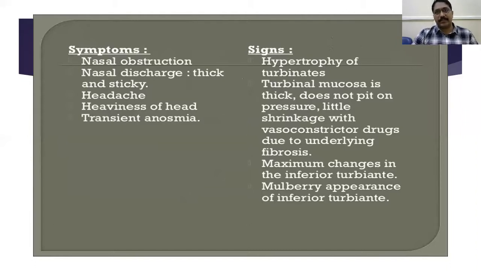What are the signs in hypertrophic rhinitis? There is hypertrophy of the turbinates. The turbinal mucosa, as I told you already, is thick and does not pit on pressure, with little shrinkage with vasoconstrictors. That is the difference from simple rhinitis. The maximum change is in the inferior turbinate, and the mulberry appearance of the inferior turbinate is an entrance question. Mulberry appearance of the inferior turbinate is seen in atrophic rhinitis, hypertrophic rhinitis, vasomotor rhinitis, or none of the above? Mulberry appearance is seen in hypertrophic rhinitis.